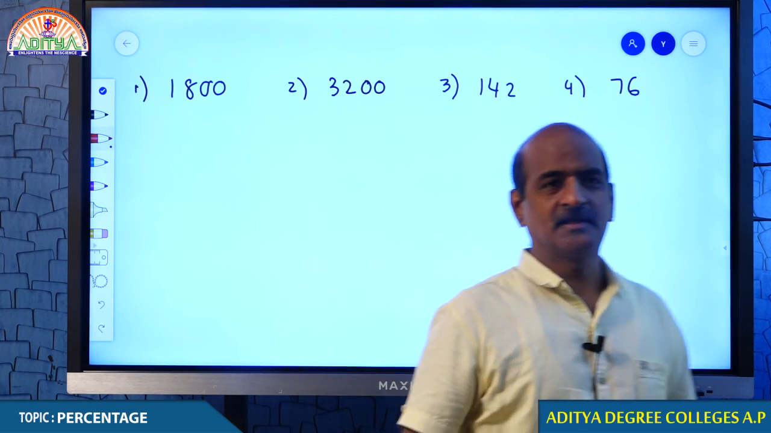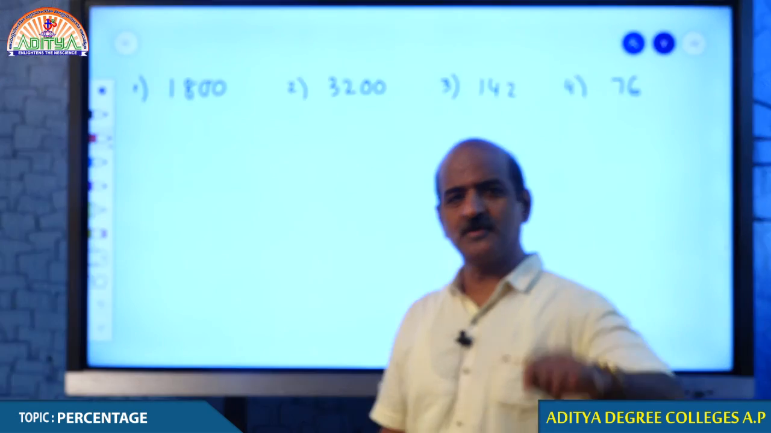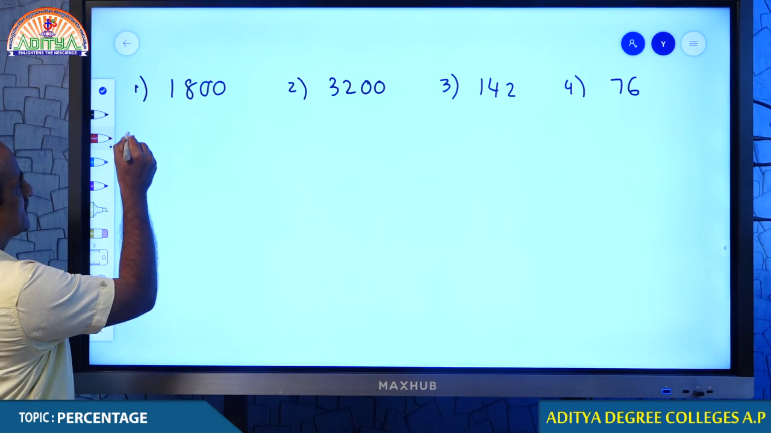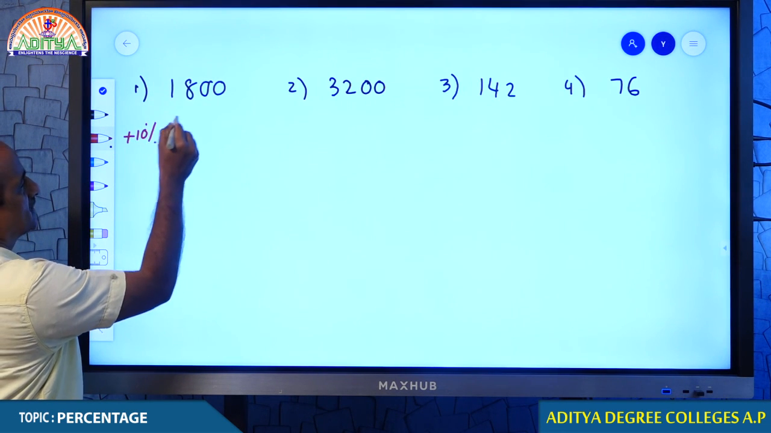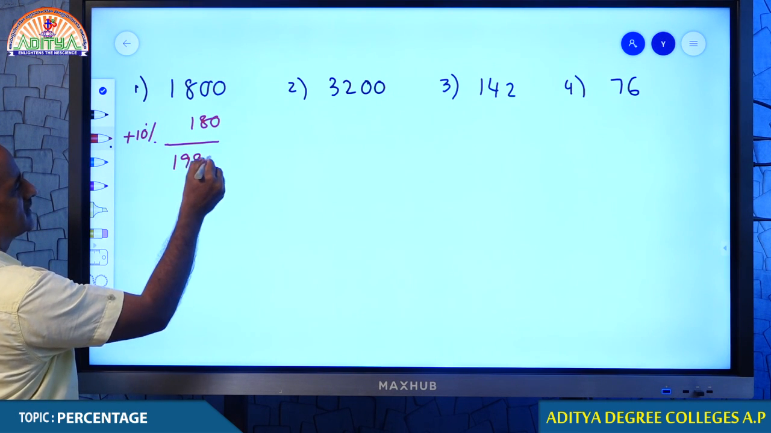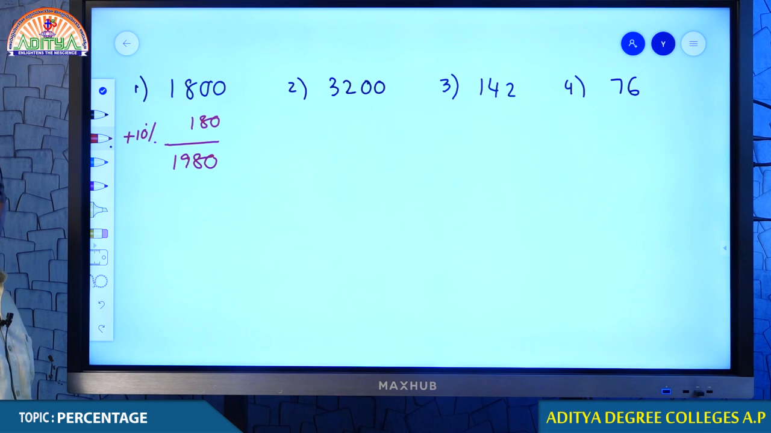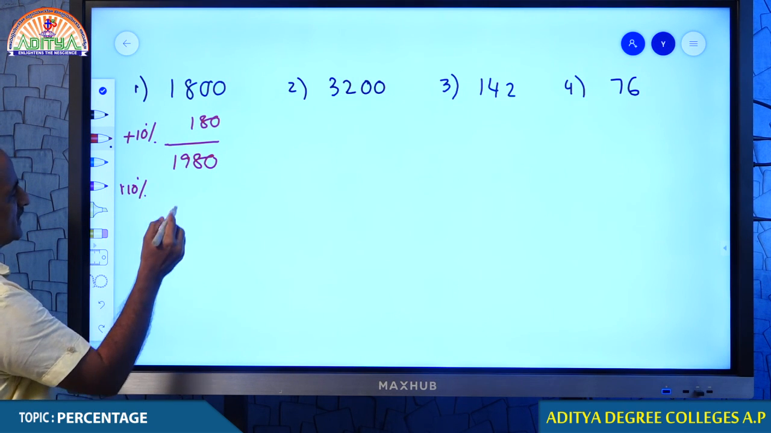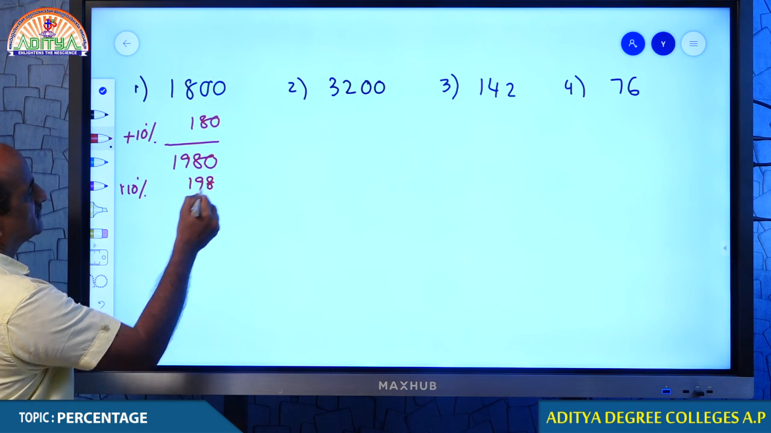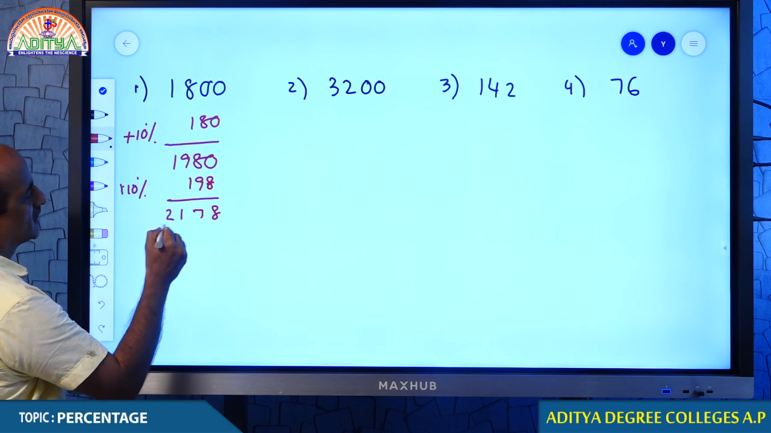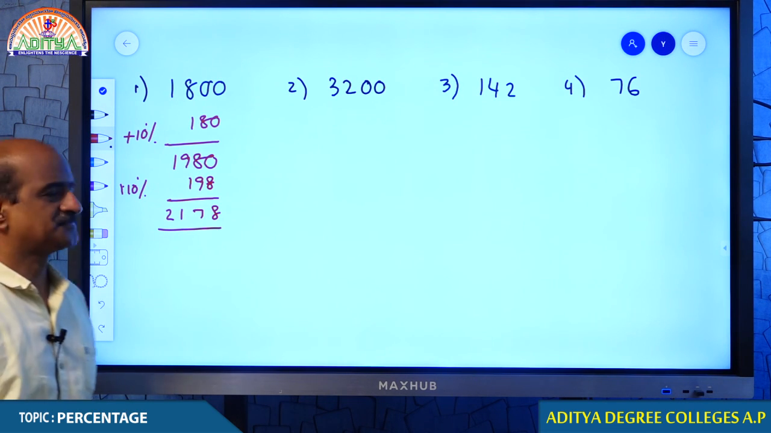First you add 10% and then again 10%. First you add 10% of 1800. So what do you do, my dear students? First you must add 10%. What is 10% of 1800? 180. You know that 10% of 1800 is 180. And to that you have to add another 10%. Tell me what is 10% of 1980? 198. Therefore, your answer must be 2178.